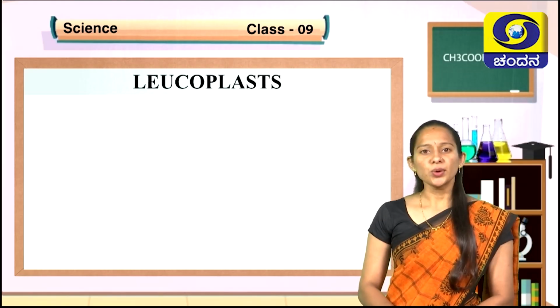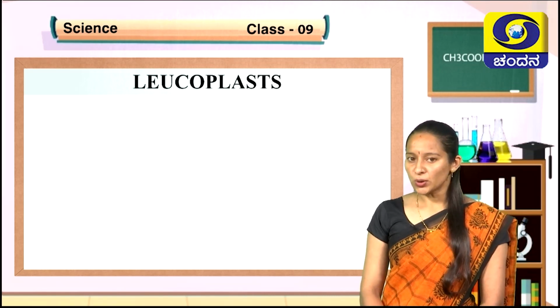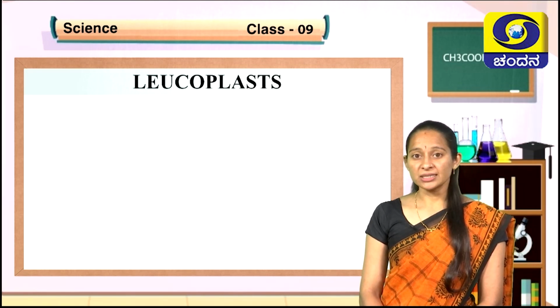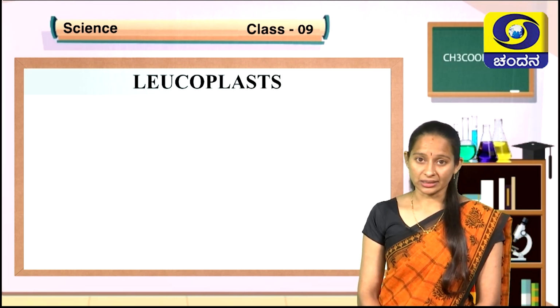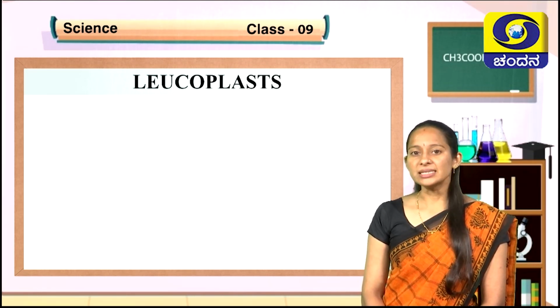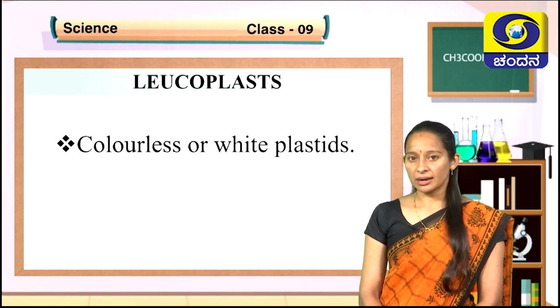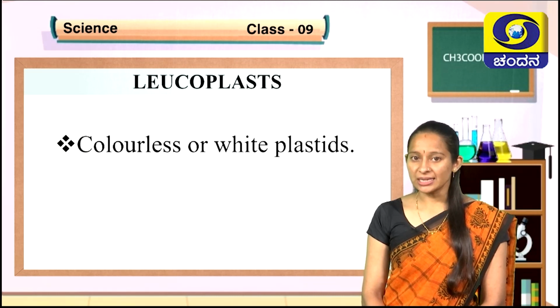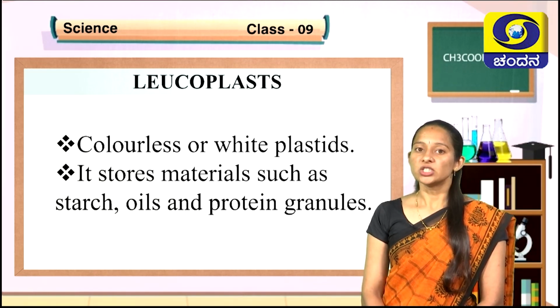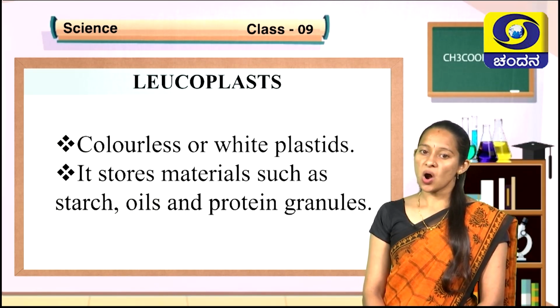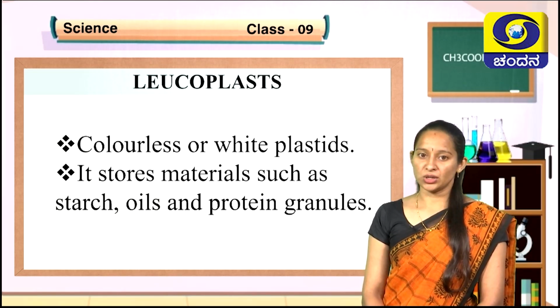Now, leucoplasts. What are leucoplasts? Leucoplasts are the plastids without any color. They are colorless or white plastids that help in storing materials like starch, oils, and protein granules.